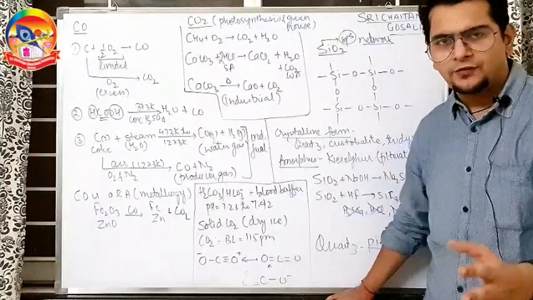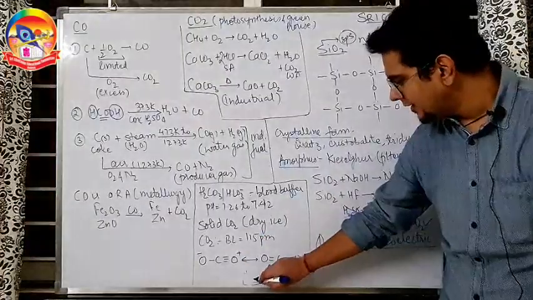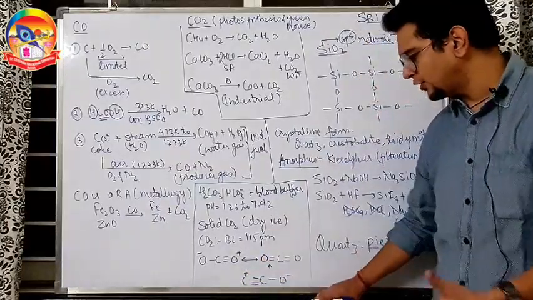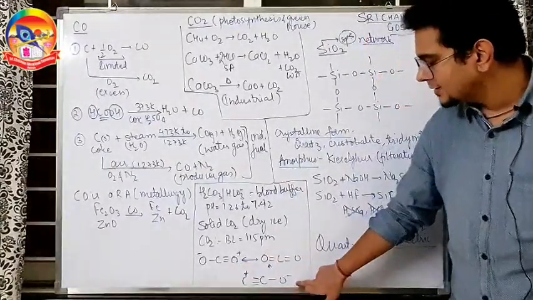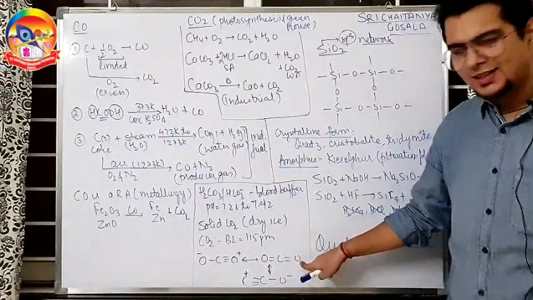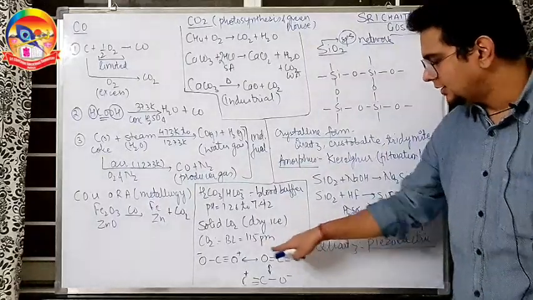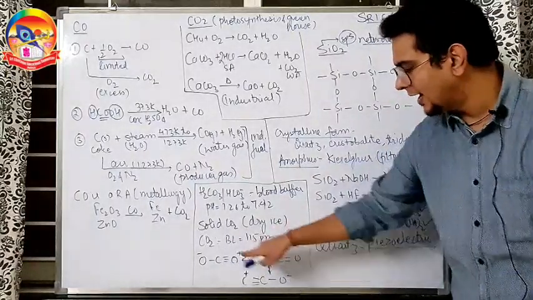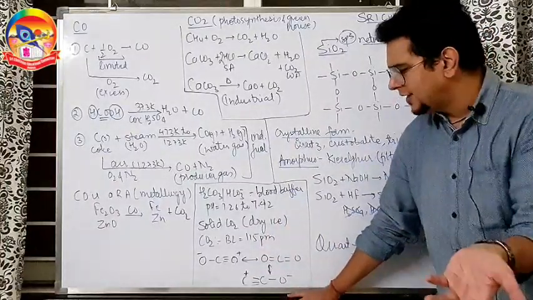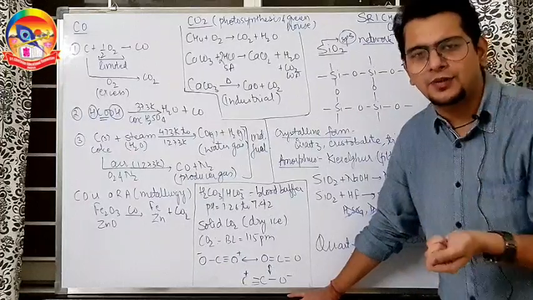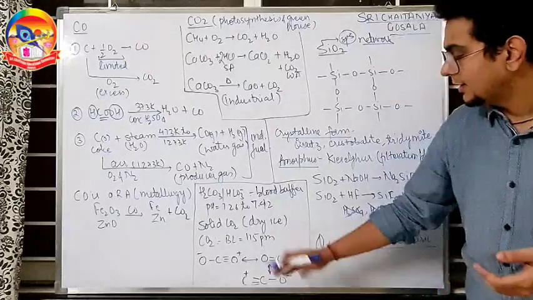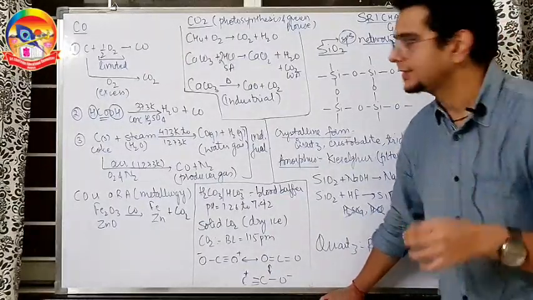CO2 has a bond length of 115 picometer. These structures I have written here because many people who read chemical bonding are not able to answer this question, because in chemical bonding the first and the last structure we ignore in the resonating structures. Why? Because the second structure is highly stable, as there is no charge here and charges are here, so they are least contributing towards the resonance hybrid. But if someone asks from the CO2 chapter, like this carbon family, how many resonating structures CO2 has, then the answer is going to be 3. These are right in front of you, bond length 115 picometer.